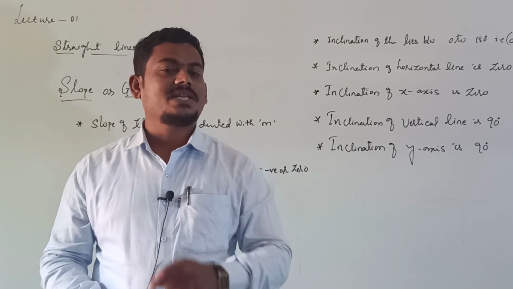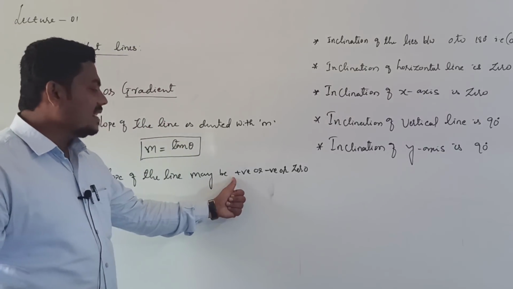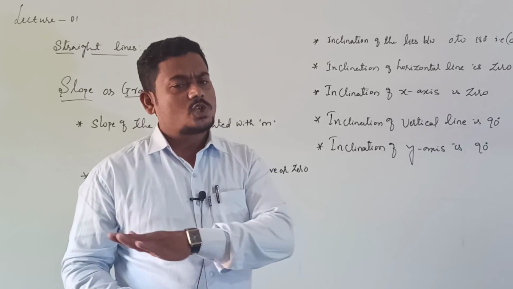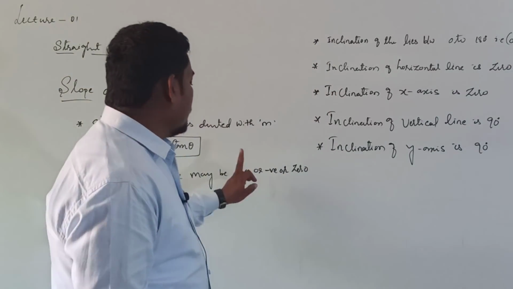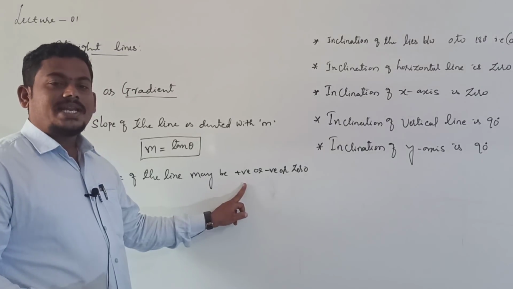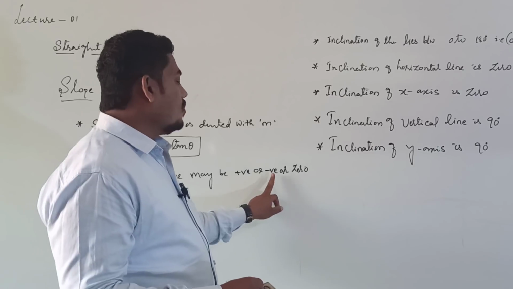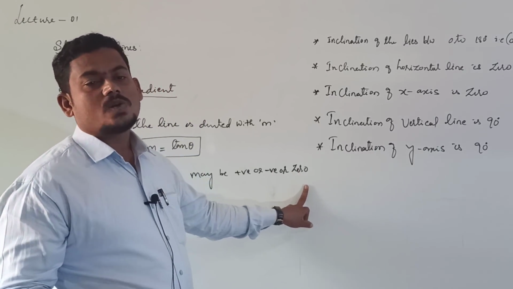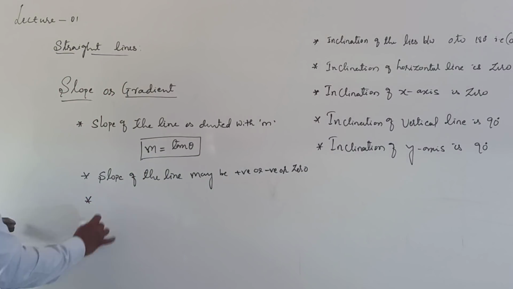Suppose the inclination of the line is 0, then clearly slope is 0, right? These three values are possible. That depends on the inclination of the line. Slope entirely depends on the inclination of the straight line, right? If the inclination of the line is less than 90, then slope is positive. More than 90, negative. Inclination 0, then slope 0. This is about slope. About slope, one more point.